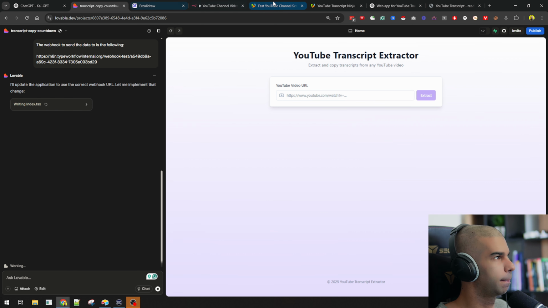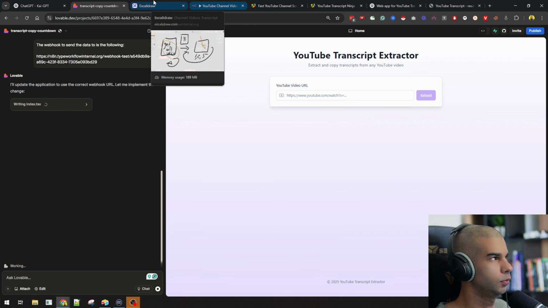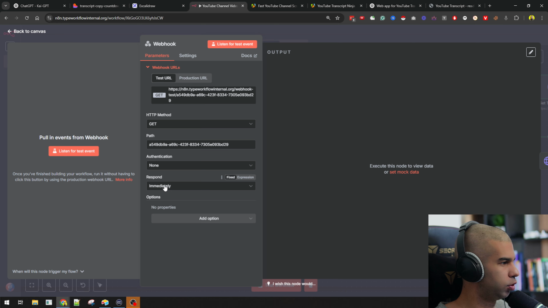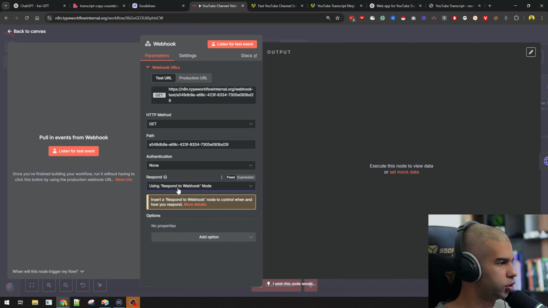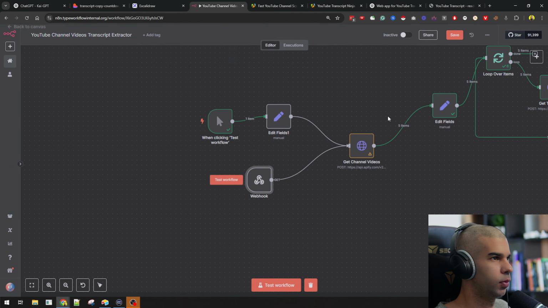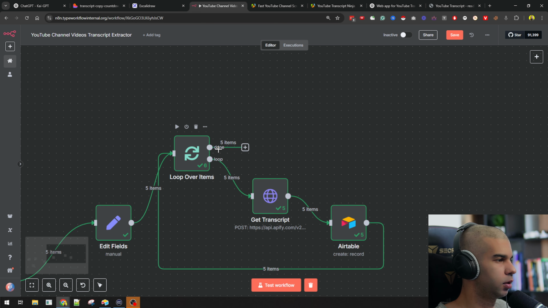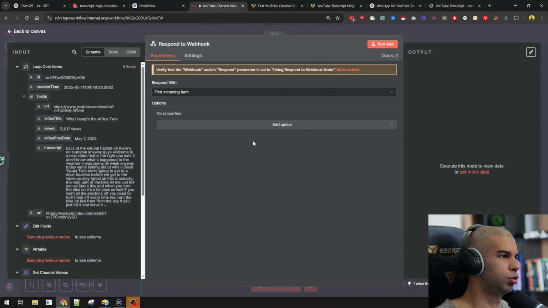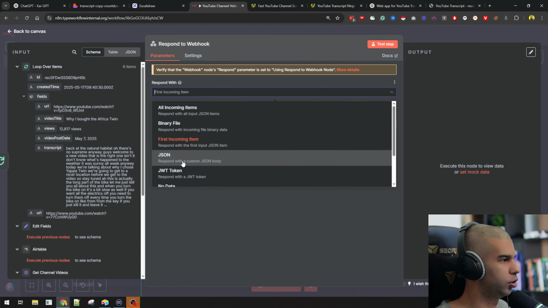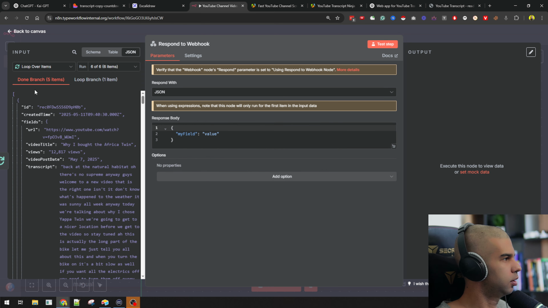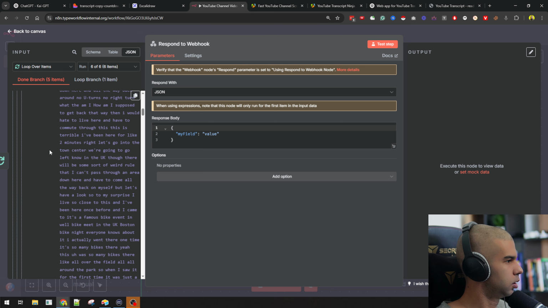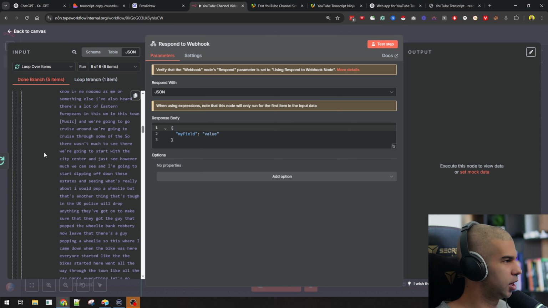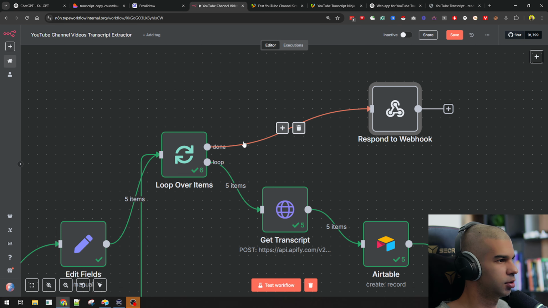Okay. Now, what else? What we want here is that once we get the information into the webhook, we don't want to respond immediately. We want a respond to webhook node, which also means that over here with these 5 items, we need to send them back to the webhook, and we will respond with JSON. So here, if I look at this, what we will respond with is, I mean, we could send all the information if we wanted to. However, I think that's a bit overkill.